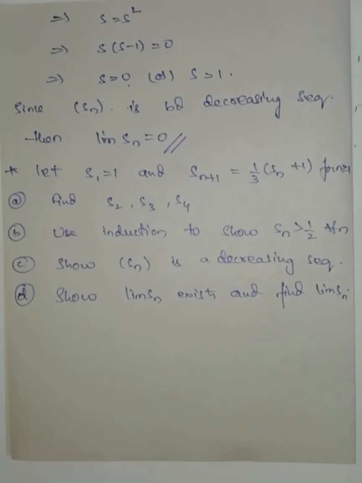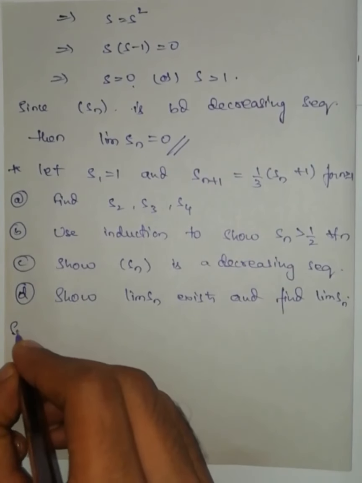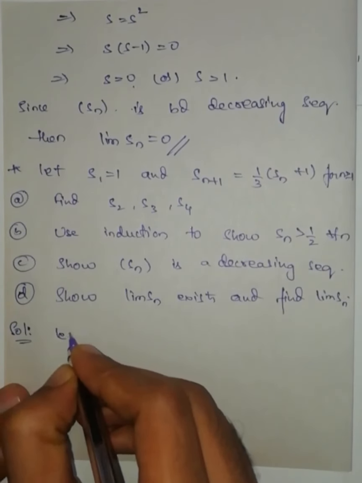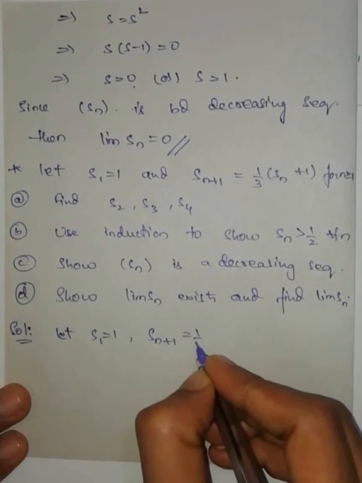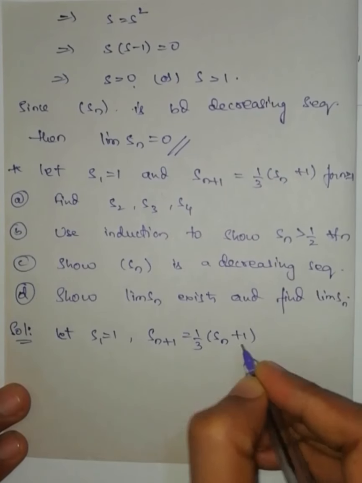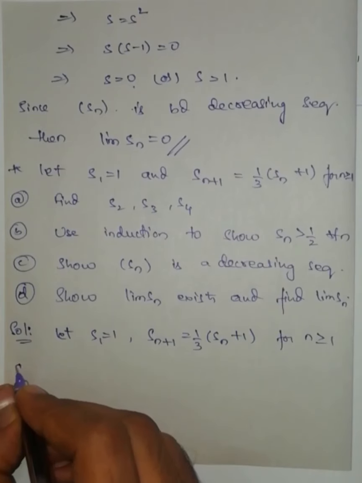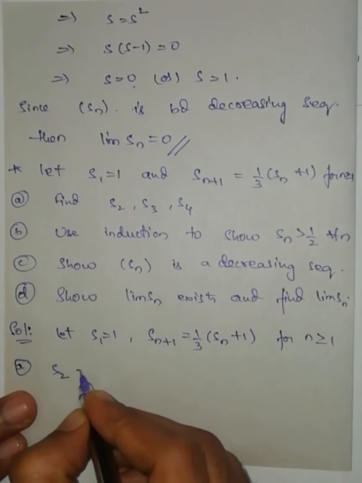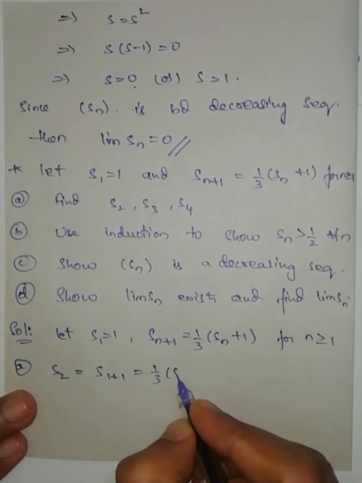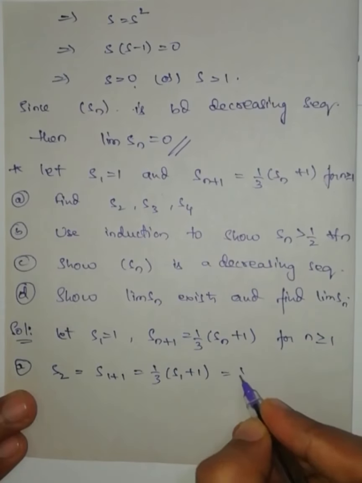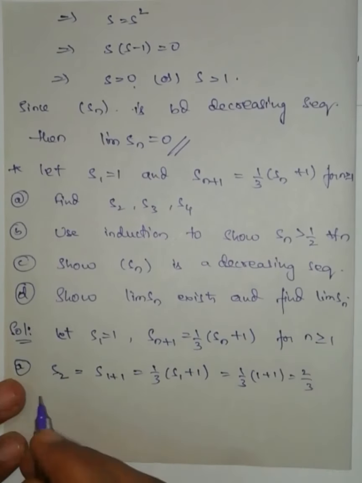This is the question. What are the given things? Solution. Let S_1 equal 1, S_{n+1} equal 1/3 times (S_n + 1) for n greater than or equal to 1. First one, A. S_2 can be written as S_1 plus 1 inside: 1/3 times (S_1 + 1). What is S_1? 1/3 times (1 + 1), which is nothing but 2/3.